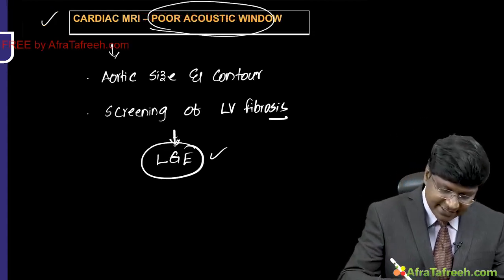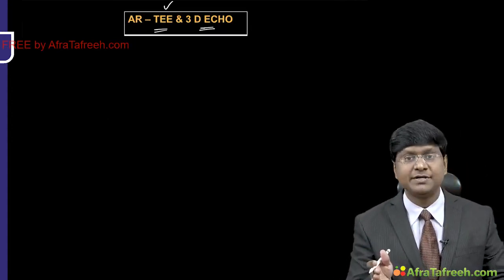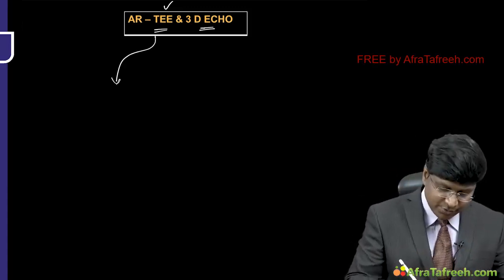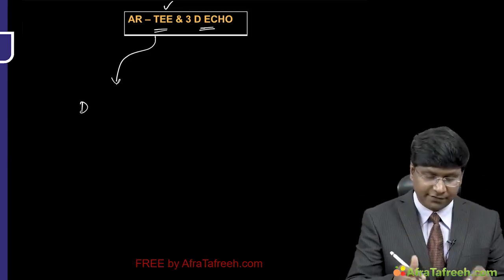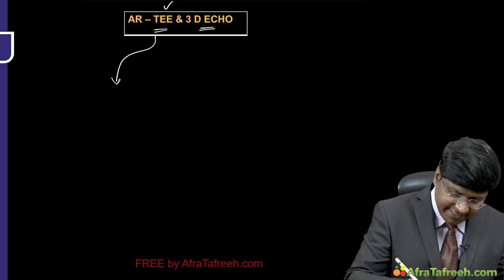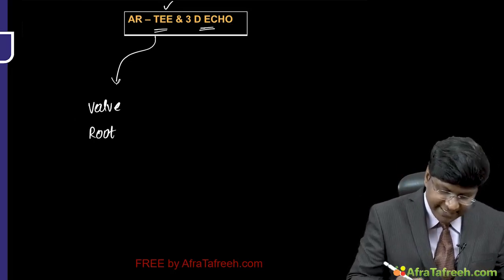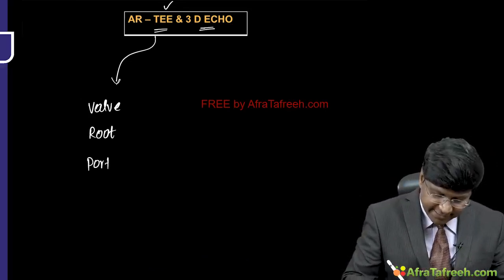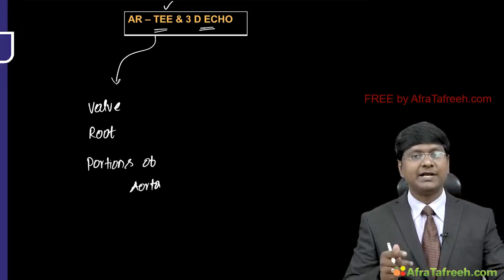And the other investigations are transesophageal echocardiography as well as three-dimensional echocardiography. So this transesophageal echocardiography will give you detailed anatomical assessment of the valve, detailed anatomical assessment of the root, and it will also give you detailed anatomical assessment of the portions of the aorta, that is ascending aorta, arch and as well as the descending.